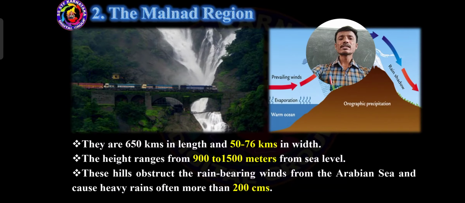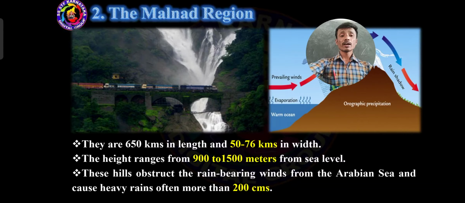So these hills obstruct the rain bearing winds. What is the meaning of rain bearing winds? Obstruct is nothing but rebuff. Rebuff means ಈ ಸಮುದ್ರದಲ್ಲಿ ಈ ಮೋಡಗಳು ಉತ್ಪಾದನೆ ಆದಾಗ ಈ ವೆಸ್ಟರ್ನ್ ಘಾಟ್ಸ್ ಮೇಲೆ ಮೋಡಗಳು ಬಂದರೆ ಈ ವೆಸ್ಟರ್ನ್ ಘಾಟ್ಸ್ ಏನು ಮಾಡುತ್ತೆ, ಆ ಮೋಡಗಳನ್ನು ಸ್ಟಾಪ್ ಮಾಡುತ್ತೆ. So these hills, which hills? Malnad region or Western Ghats hills obstruct to stop the rain bearing winds. ಮಳೆಯನ್ನು ತರುವಂಥ ಮೋಡಗಳನ್ನು ಅಲ್ಲಿ ಸ್ಟಾಪ್ ಮಾಡುತ್ತೆ.